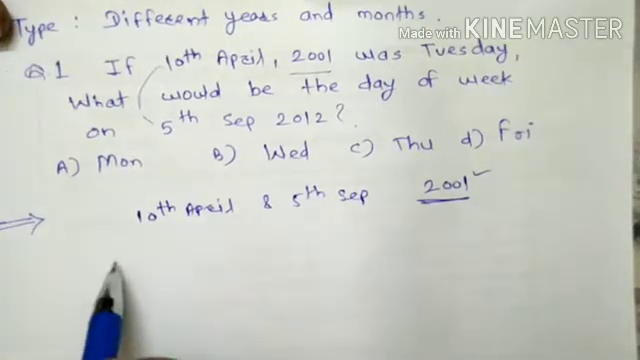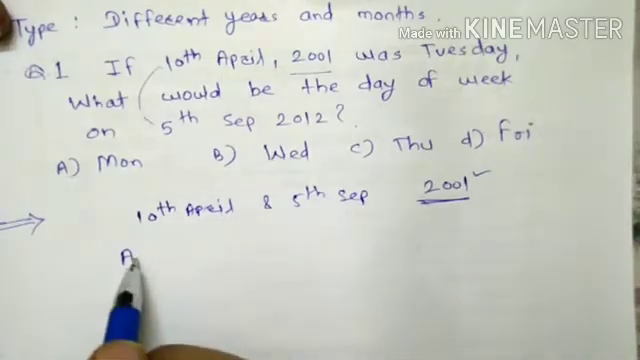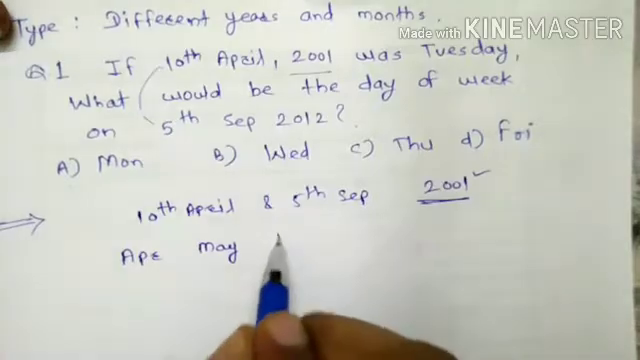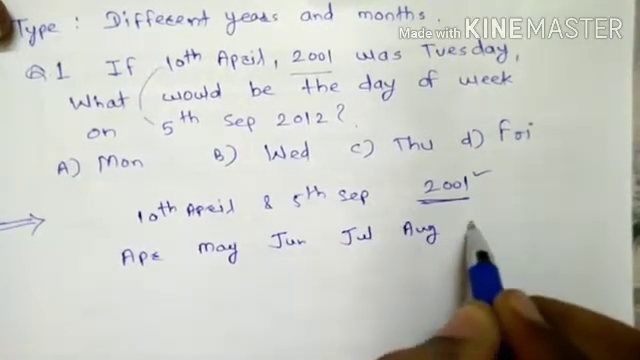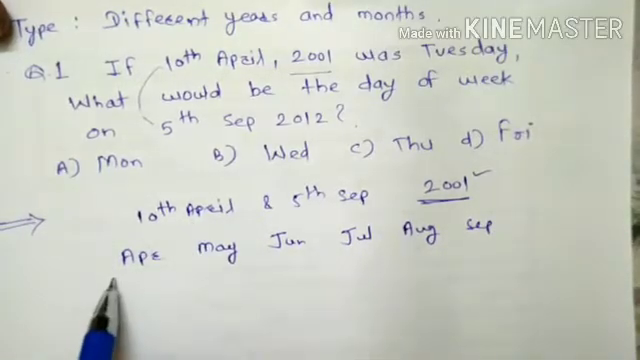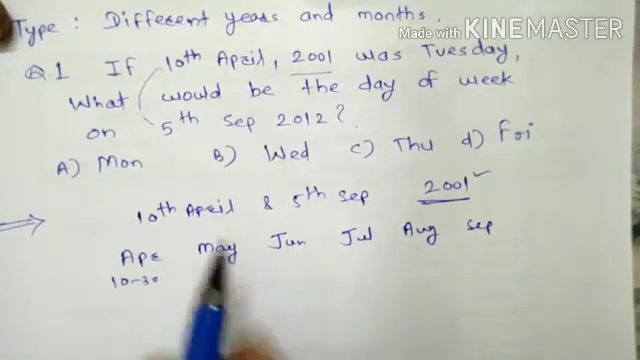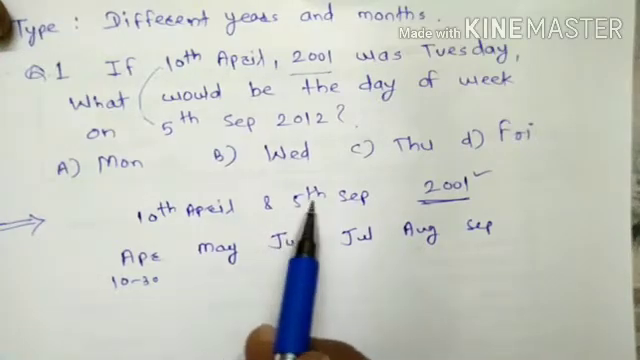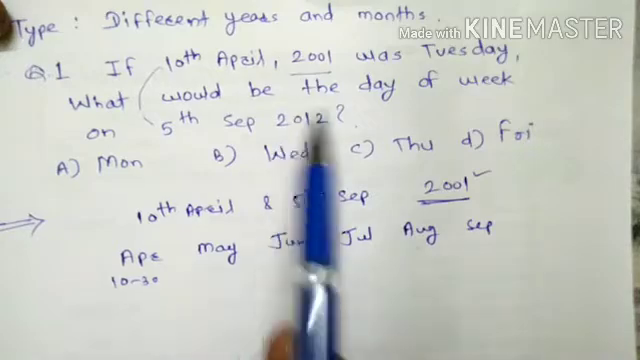How to find out it? Write down the months related with these two dates, that is April, May, June, July, August, September. So that 10th April to 30th April, as we are finding the number of days between these 2 days. Why? Because to find out the odd days. After this, we will find out the number of odd days between year, that is 2001 and 2012.